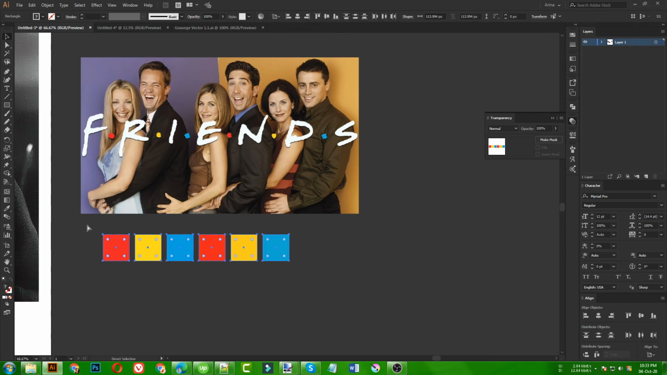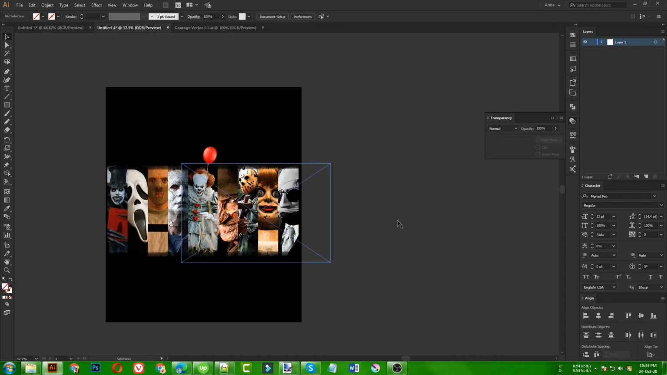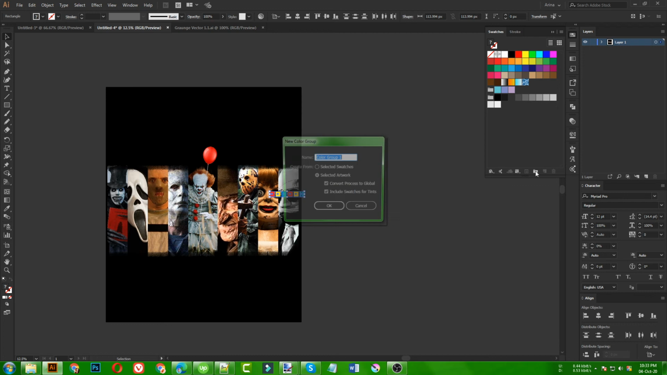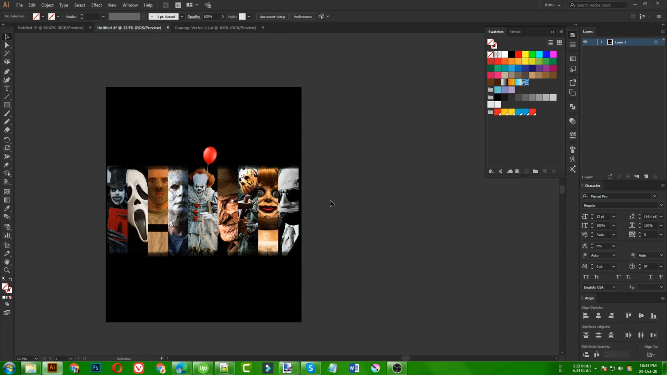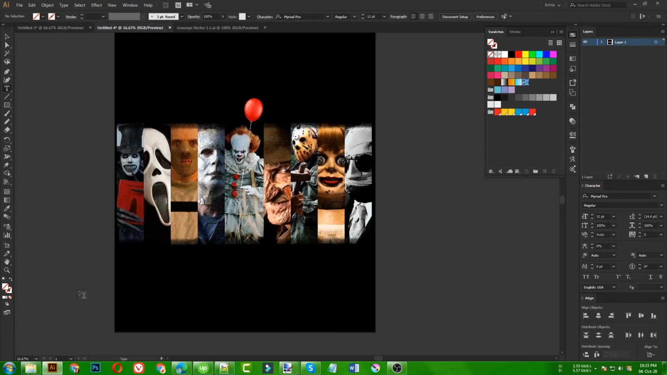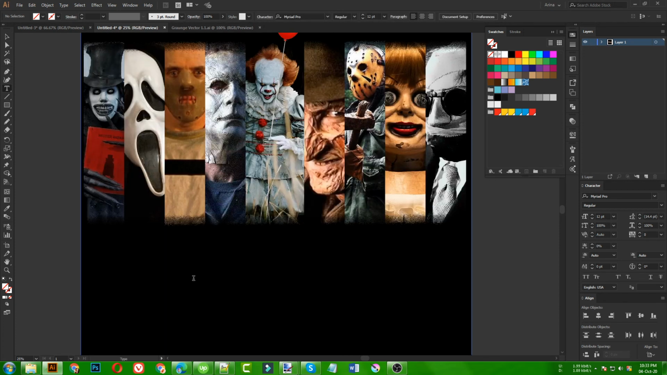Now I am going to copy them. If I come to my original design layer here, and then open my swatch panel, then click on this group and OK, it will add these colors into my swatch panel. Now I don't need them, so I am going to press delete. That will delete my color boxes here. So I need to add some text here. For this one, I am not going to add that friends text. I am going to add some other text, like this Halloween text. So this will be okay for me.